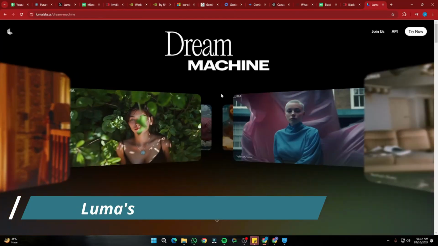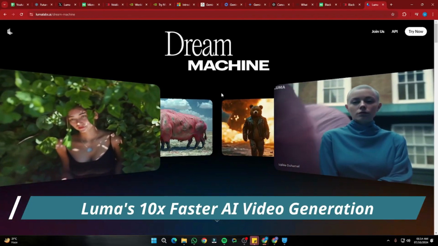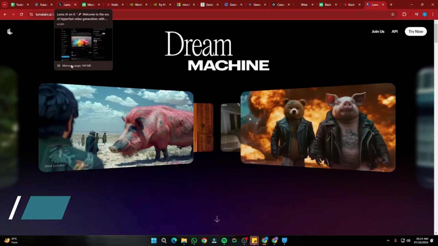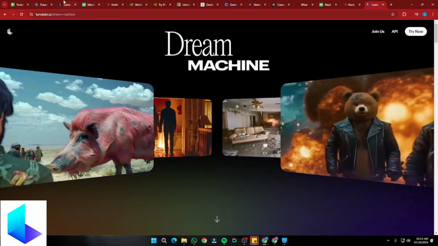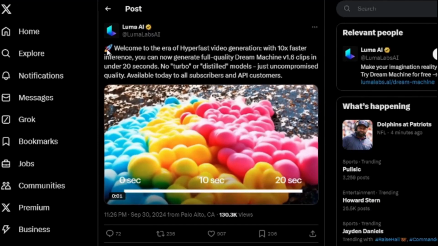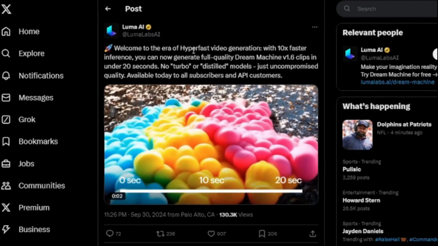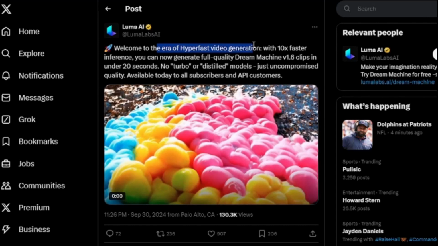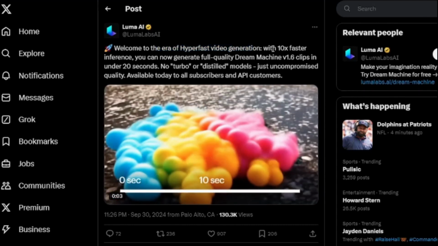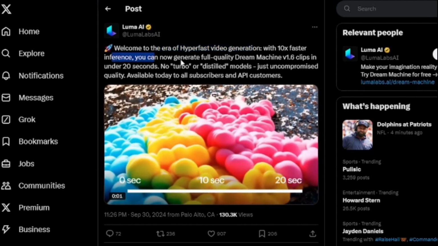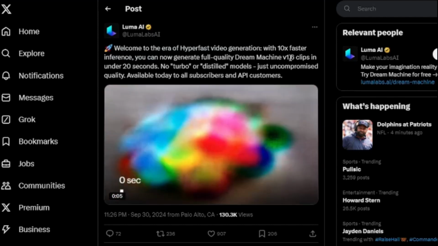So Luma Dream Machine has released their new 1.6 Dream model, which they claim is going to be 10 times faster AI video generation. On their official post on X, they have clearly advertised: welcome to the era of hyper-fast video generation with 10x faster inference. You can now generate full quality Dream Machine v1.6.